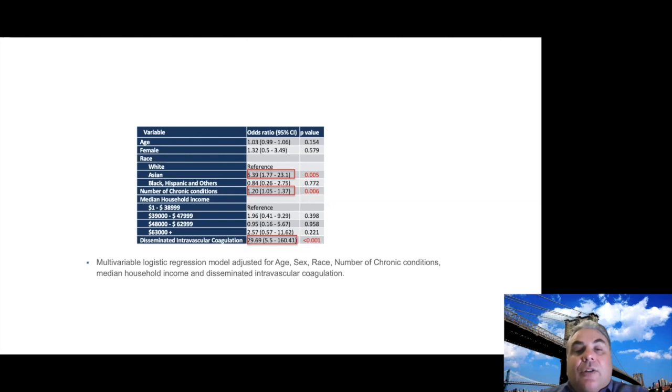Again, looking at odds ratio after we adjusted for age, sex, race, and other conditions, we saw Asians were 6.4 times higher risk for death. Every chronic condition added 20% additional risk, and of course, a huge risk: DIC increased the death risk by 30-fold.